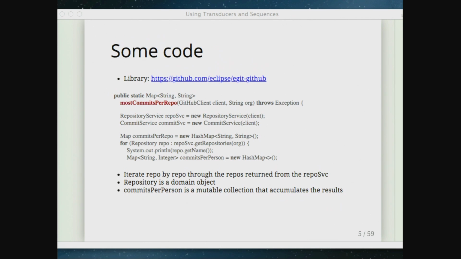This replaced the old style for loops where you're iterating through, where you would explicitly get an iterator and then walk through the iterator with next. That was a change that happened in Java 5, and it was a very welcome addition. I was tired of writing iterator over and over again. So now instead we do this. It's this element by element approach to working with data. And at the last line here, we're going to initialize a collection that we're going to use per repository just to track the number of commits that we have.